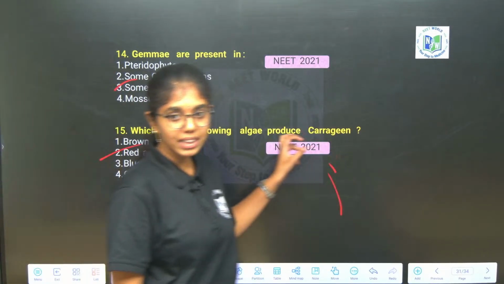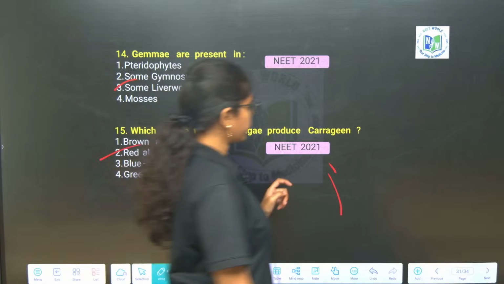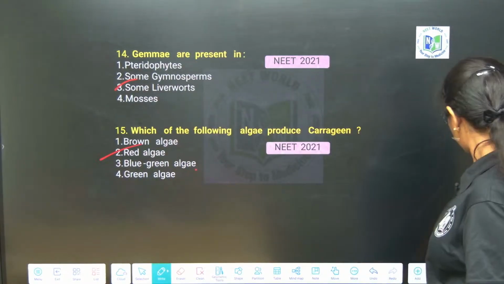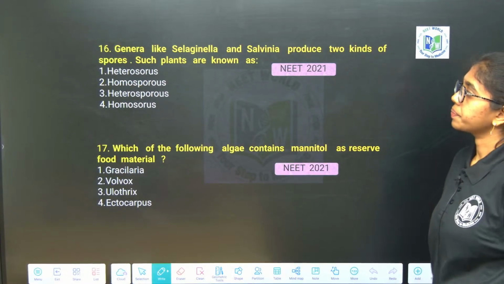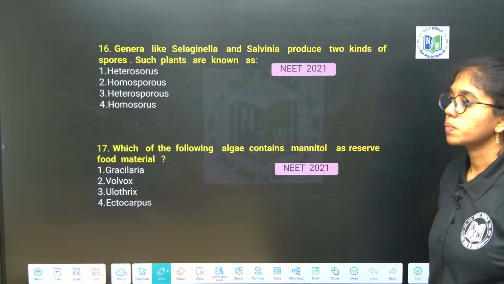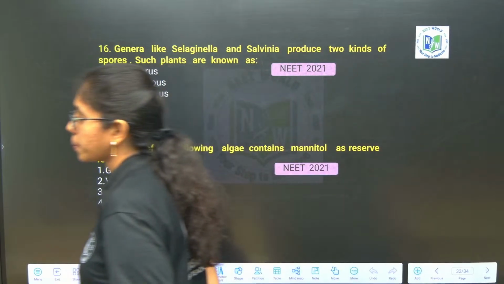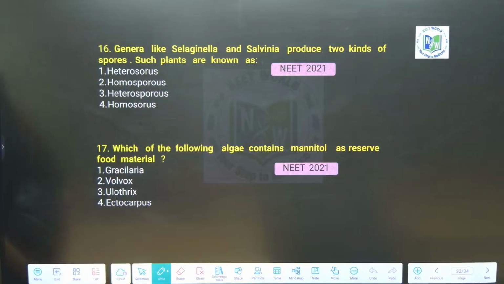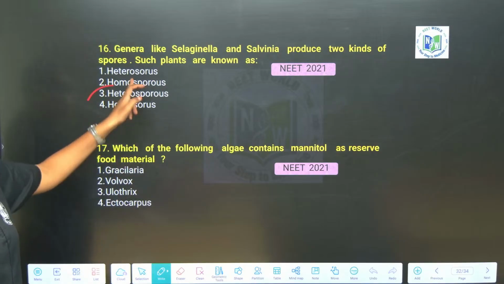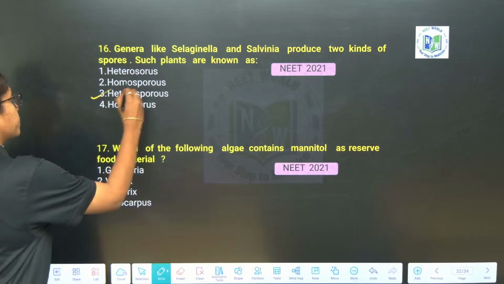See, same mode asked in 2 different years. Next question. Genera like Selaginella and Salvinia produce 2 kinds of spores. Such plants are called as? That's it. Next, option 3.